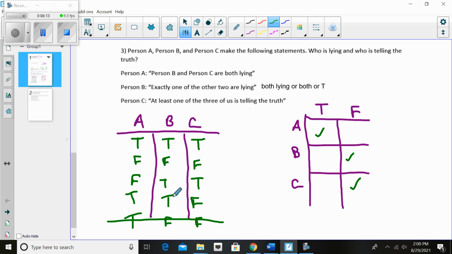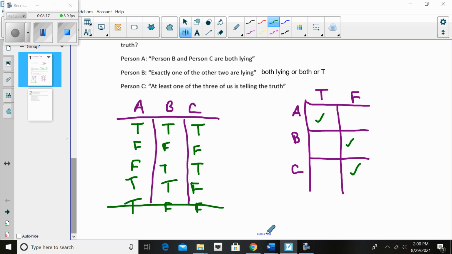So any of these situations, I haven't listed them all, but I could have. Let me extend my page. So anything that starts with, so what scenarios, I only need one more, right? What scenario have I not started with? I should have three of each. I don't have false, false, true.